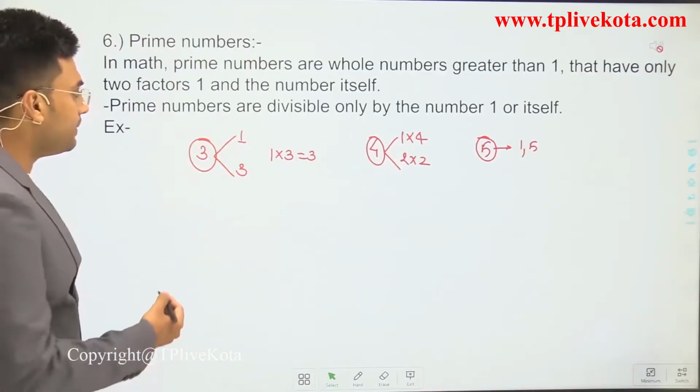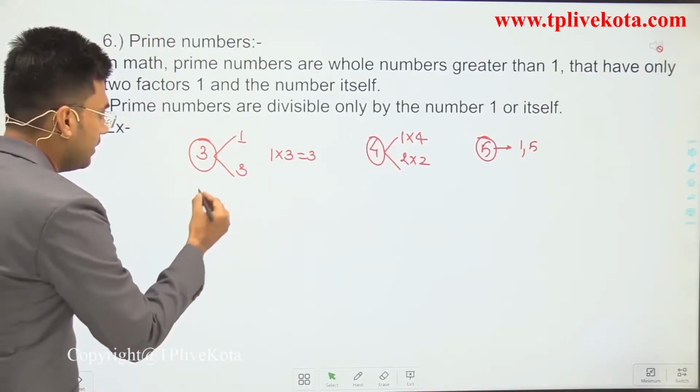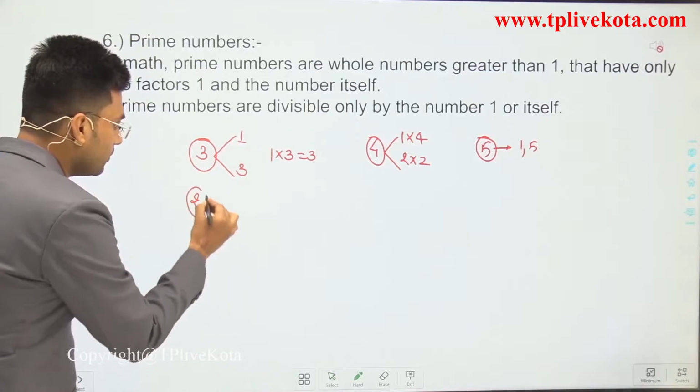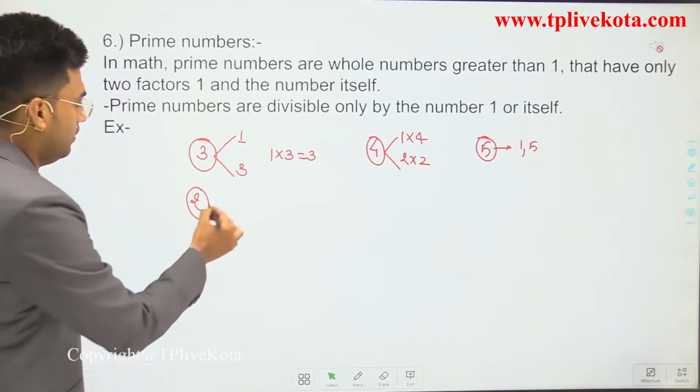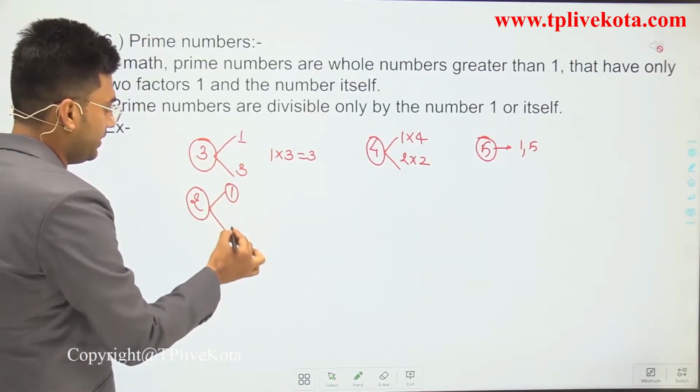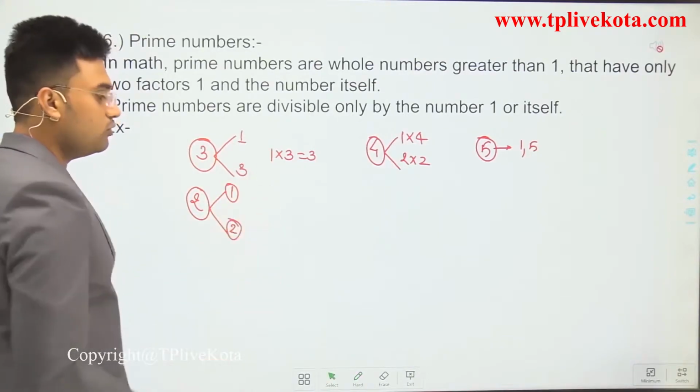So if we take the set of prime numbers, then again what about the 2? 2 has only two factors, 1 and 2, so it is also prime.